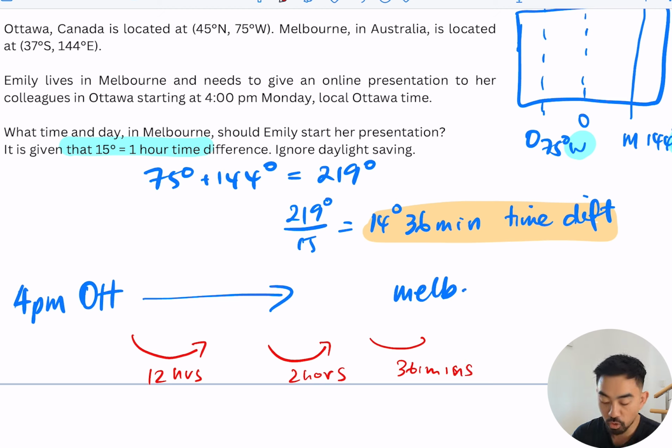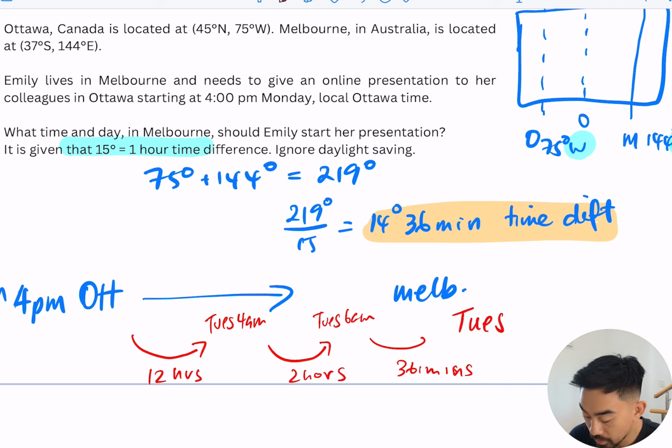Okay, so 4 p.m. on, I should include the day, 4 p.m. on a Monday, I'm going to add 12 hours. That's going to get me to Tuesday at 4 a.m. I'm going to add another 2 hours, so that's still Tuesday at 6 a.m. And now I've got 36 minutes, so that must mean she's got to do her presentation at Tuesday, 6:36 a.m.